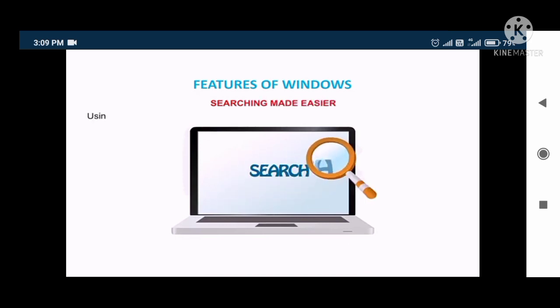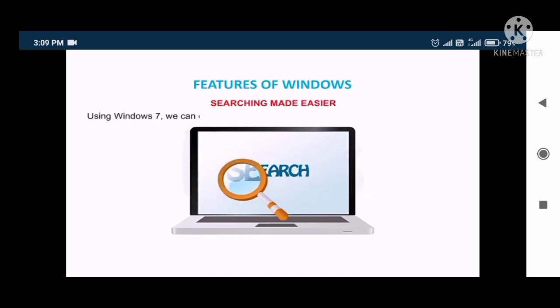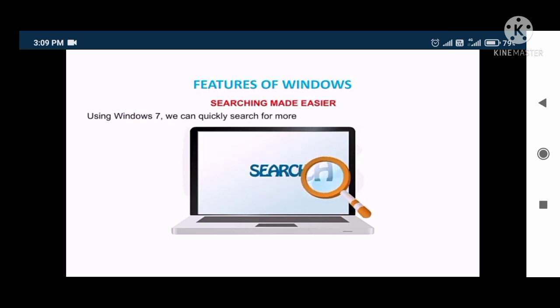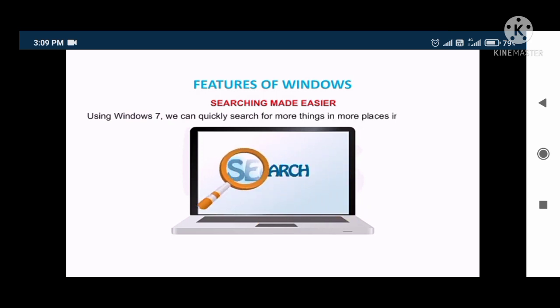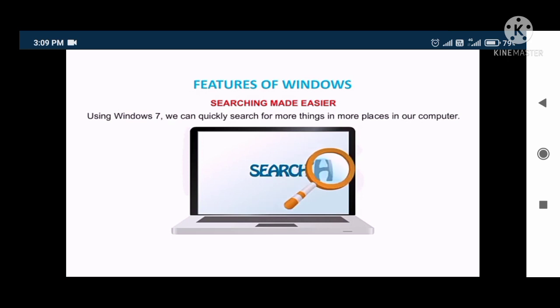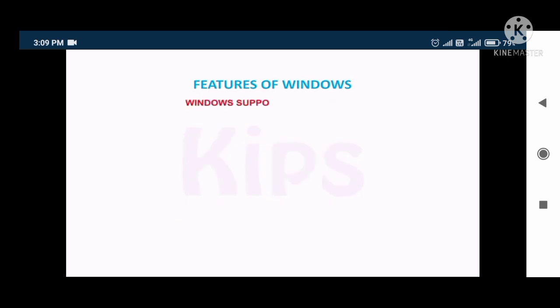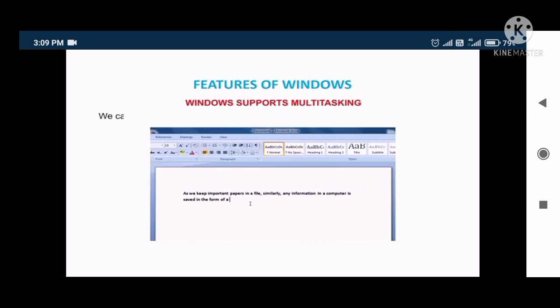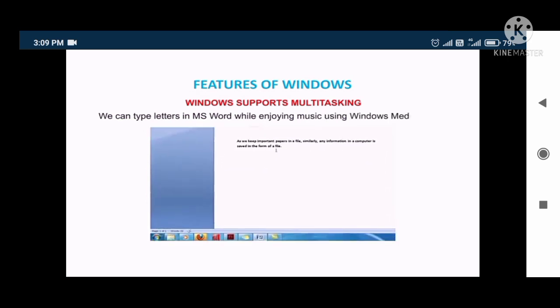Searching made easier. Using Windows 7, we can quickly search for more things in more places in our computer. Windows supports multitasking. Windows can perform more than one task at a time. For example, we can type letters in MS Word while enjoying music using Windows Media Player.